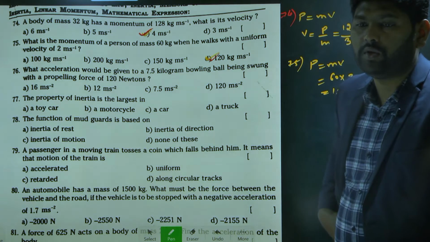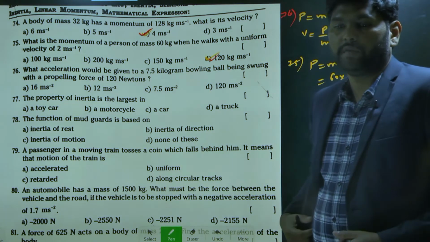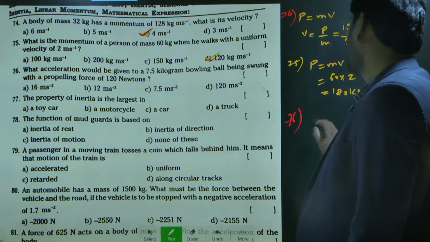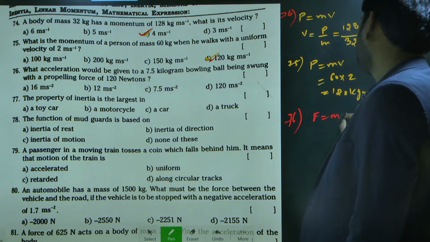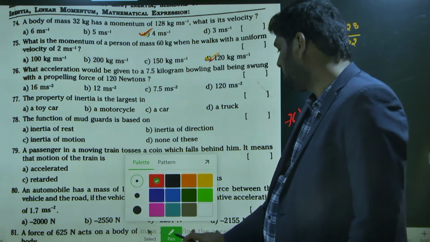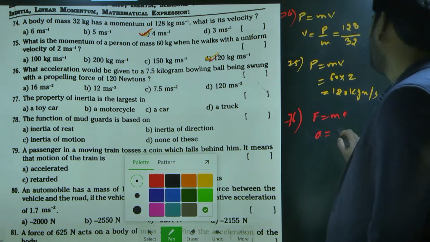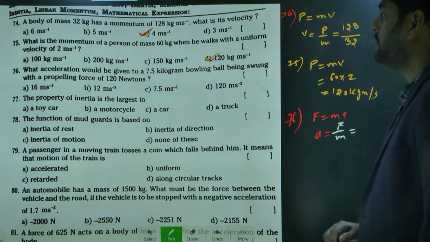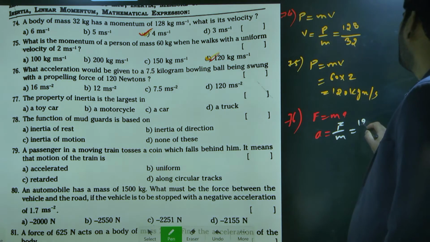What is the formula we'll use to find the answer? Very good. F is equal to ma. So a is equal to what? a is equal to F by m. What is the force we are applying here? 120.